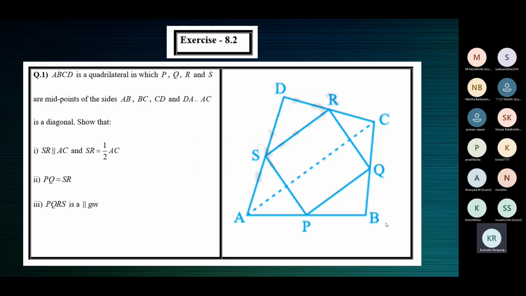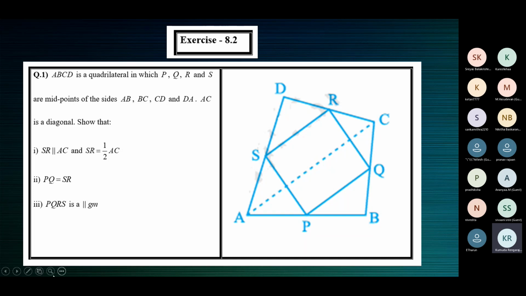Okay, so let's do quadrilaterals now. It's been a long time. We've been doing only volumes and surface areas. Now this is the next exercise, exercise 8.2 from NCERT. So to prove the situations in this exercise, you need to know two important theorems.